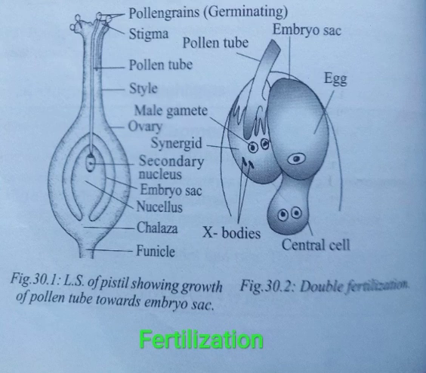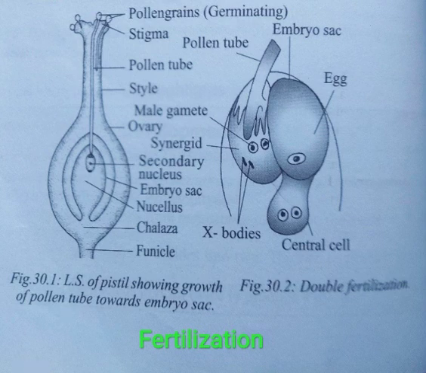The fusion of one male gamete with the female gametophyte, followed by fusion of a second male gamete with the polar nuclei, is called double fertilization. The fusion of the first male gamete with the female gametophyte produces the zygote, which develops into the embryo. The second male gamete fuses with the polar nuclei to produce the endosperm mother cell. Double fertilization occurs in the embryo sac of the ovule.